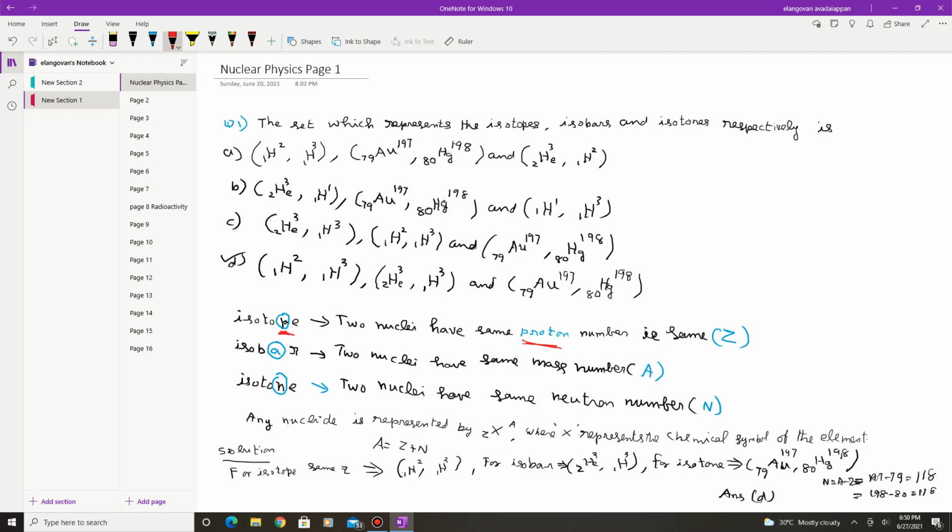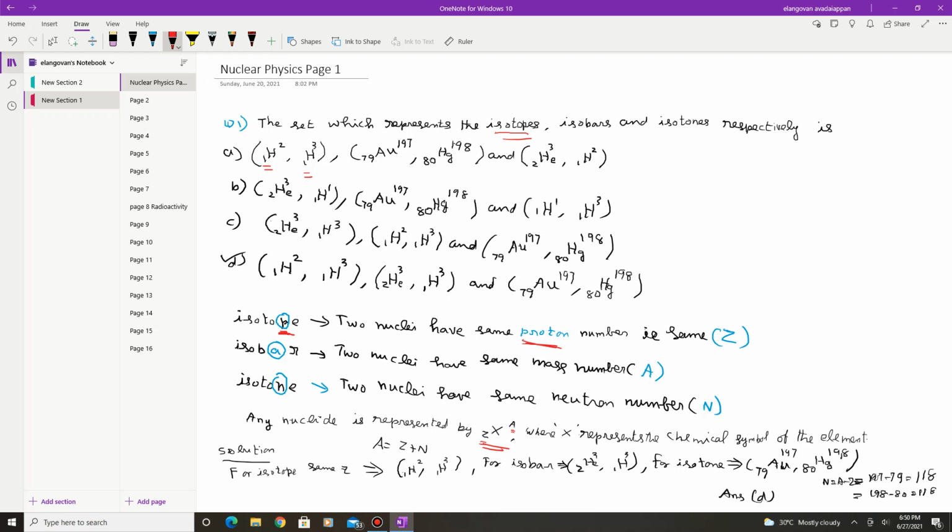So first thing is isotope. You consider the term in the first bracket. Same proton number means Z. If any nucleus is represented by X, the chemical symbol for the element, with the atomic number and the proton number, here Z is the same. So this is an isotope.